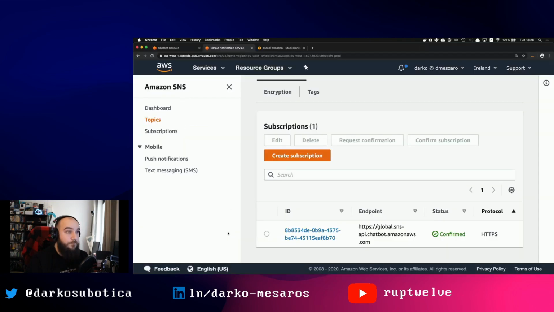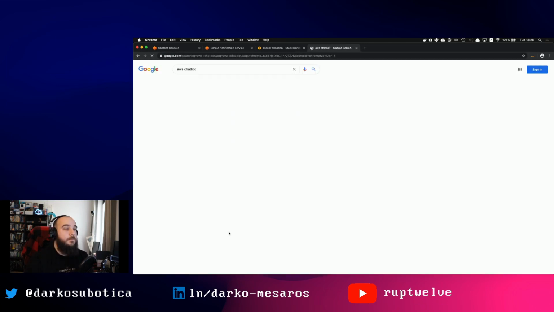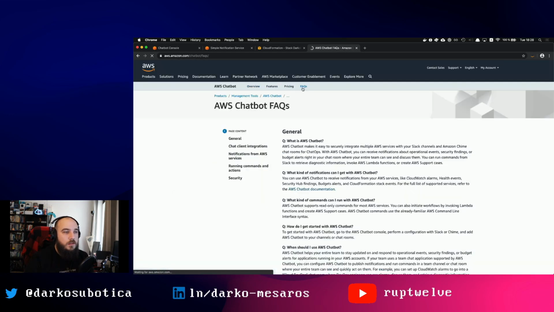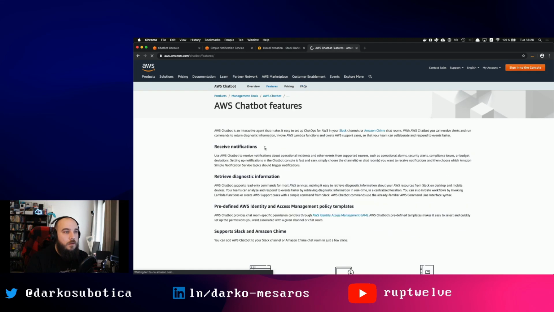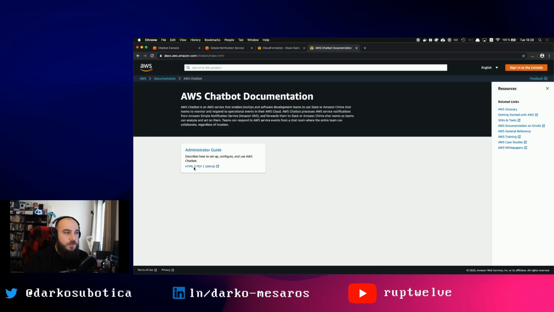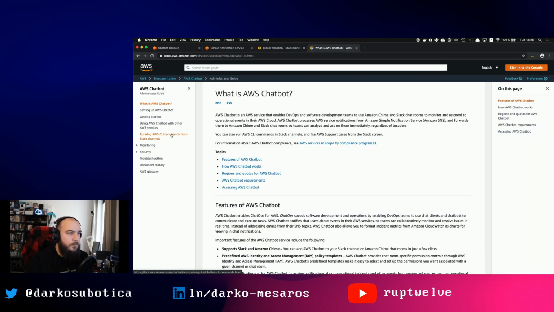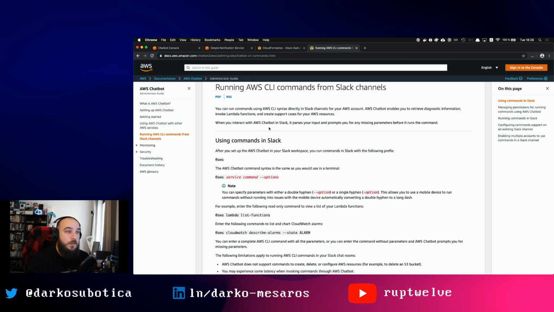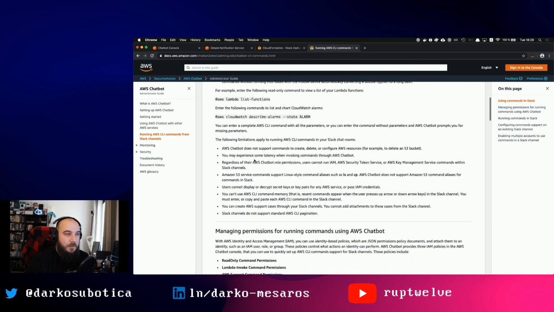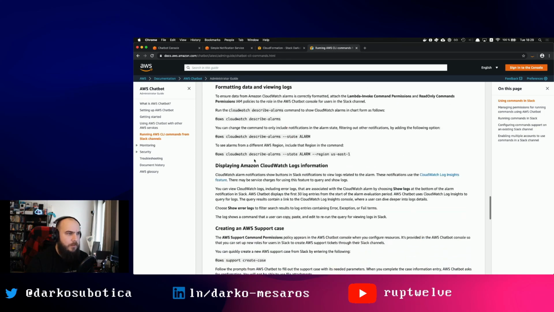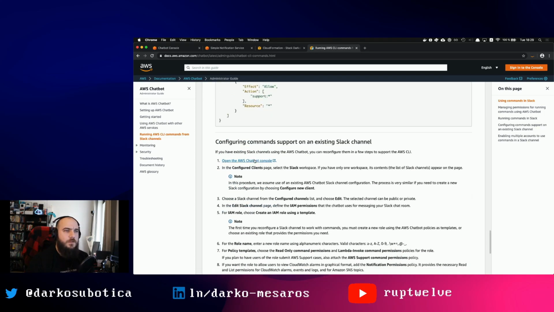Actually, let's have a look at the chatbot documentation. There we go. I want to see what features it has compared to Slack or Chime. Okay. Apparently, you can use the CLI directly in Slack, so it's not possible through Chime. Well, it doesn't say explicitly that it is not possible, but I would imagine that this does not work because they specifically mention Slack. So, yeah, interesting.